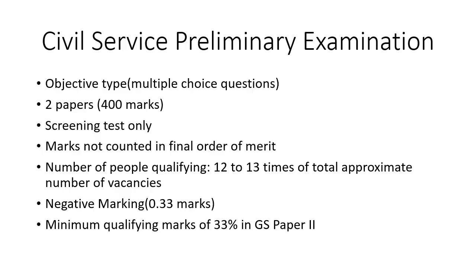This exam has negative marking, wherein 0.33 marks are reduced for every wrong answer. There are minimum qualifying marks for the GS paper 2, wherein you have to score a minimum of 33% marks to qualify in the GS paper 2.